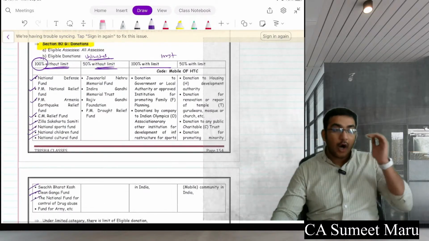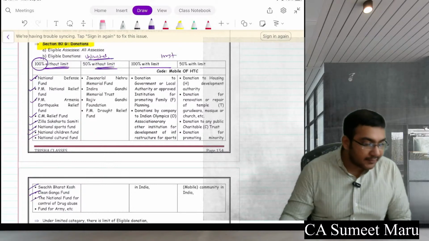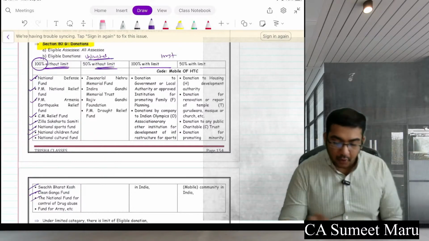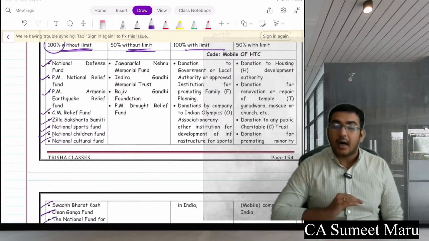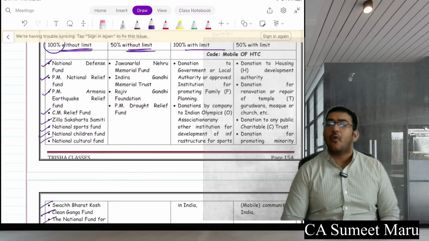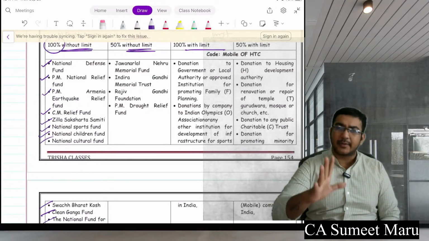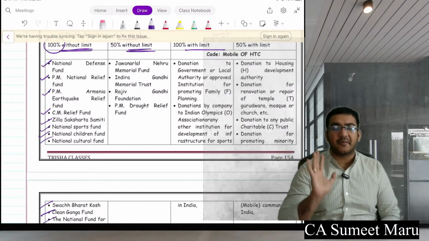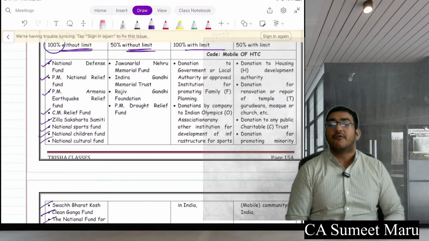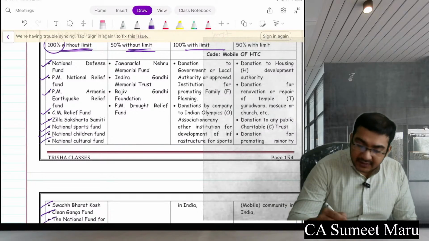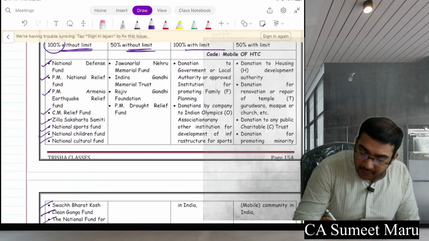Okay. So for all this, if you pay, is it visible to you guys? For all this, whatever you pay, you will get 100% deduction of them. Whatever amount you paid, you pay 10 crore, you will get 10 crore deduction. You pay 50 crore, 50 crore will be deduction. Further, of this, the 50% deduction would be given for this.